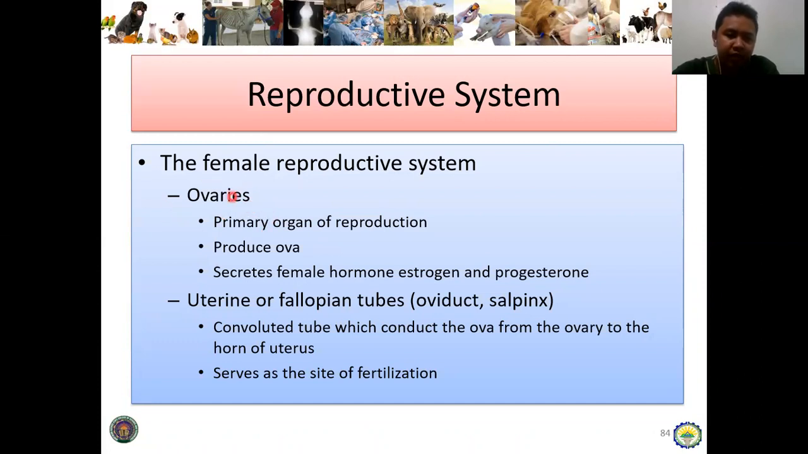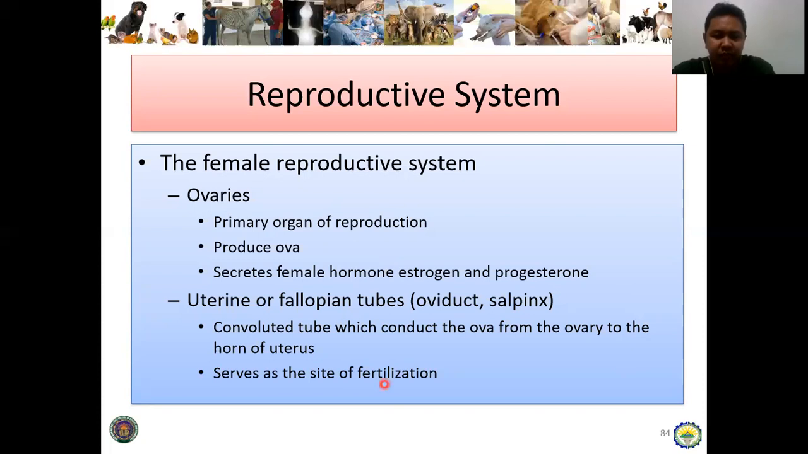Number 1 is the ovary, and then take note, ovary is the primary organ of reproduction. This is the only organ that produces egg cell and secretes female hormone estrogen and progesterone. So such hormones is essential for the development of the baby of the offspring if mag-undergo fertilization. So kabalan mo ka muna sang purpose ng estrogen and progesterone, especially kina-discuss natin sa endocrinology.